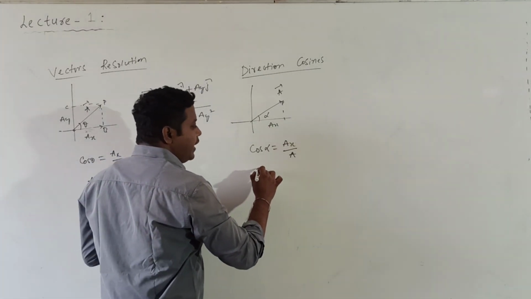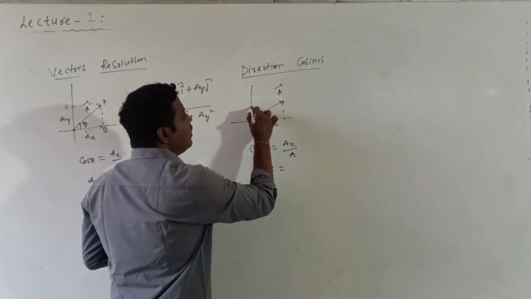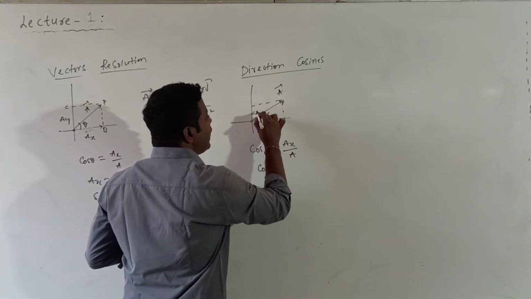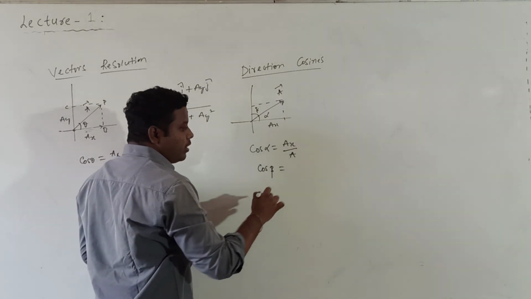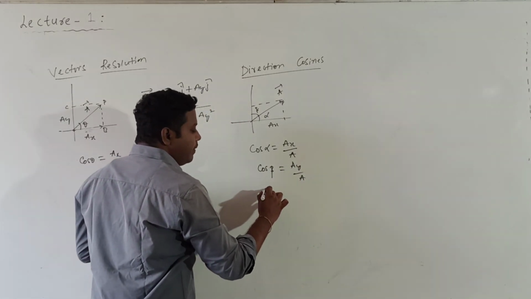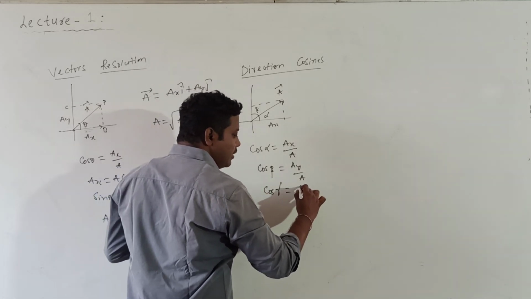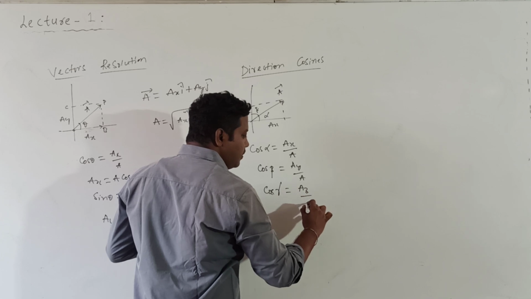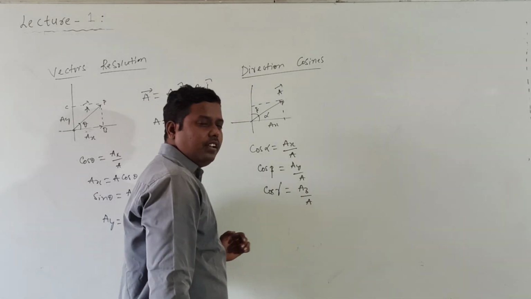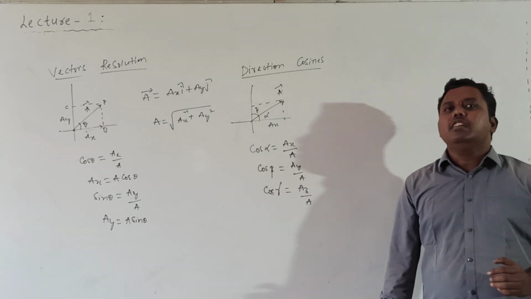Suppose it is making an angle beta with the y-axis, then cos beta is equal to Ay divided by A. Similarly, if it is making an angle gamma with the z-axis, cos gamma is equal to Az by A. These cos alpha, cos beta, cos gamma are called direction cosines.